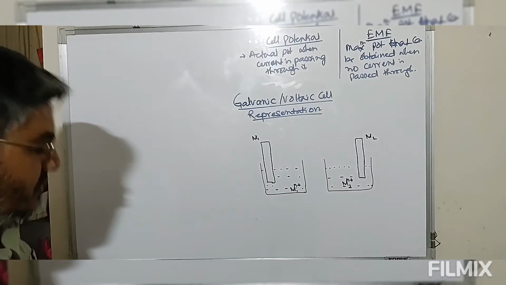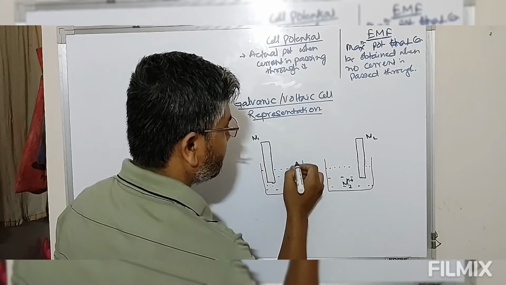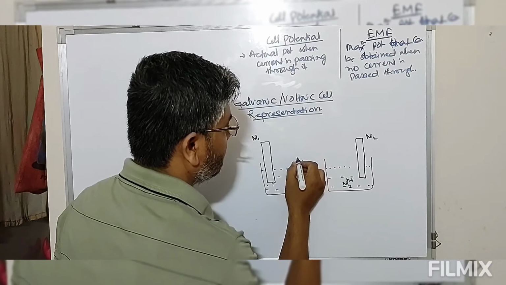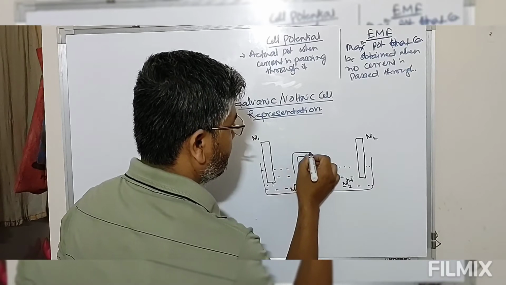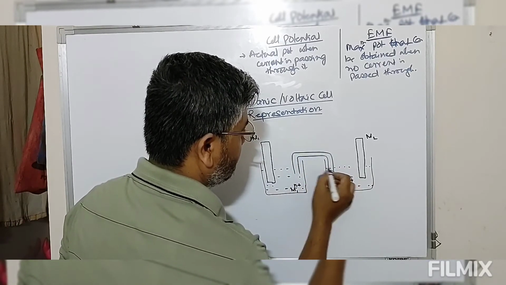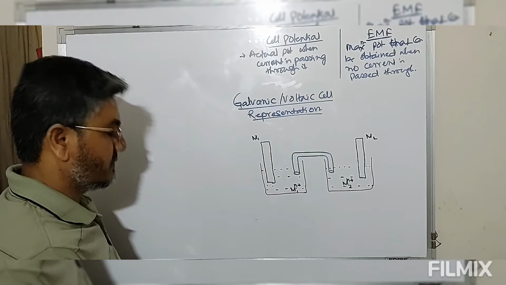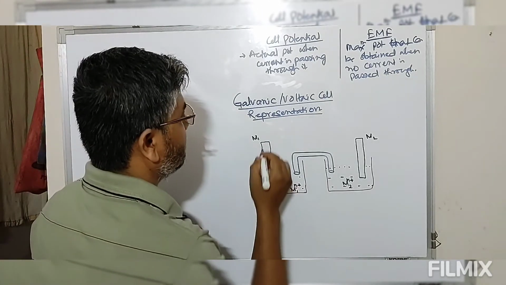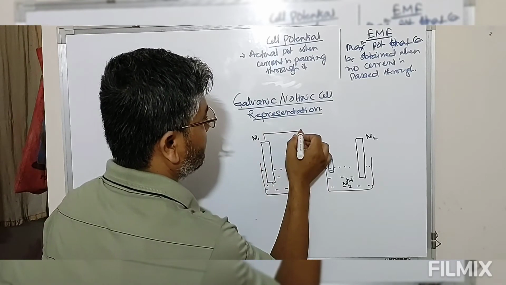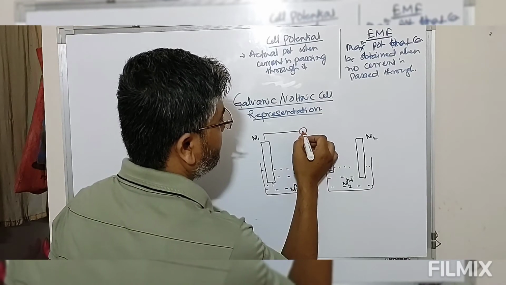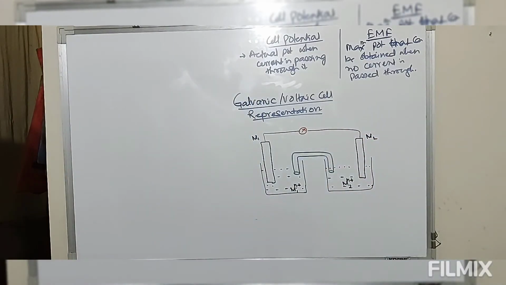Now these two solutions are connected through a salt bridge. Now this is what we call a cell.